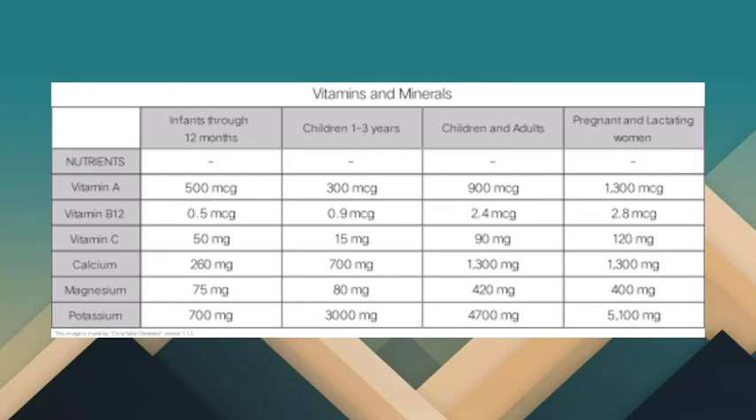Lastly, we have potassium. For infants, we have 700 milligrams. For children 1 to 3 years, we have 3,000 milligrams. For children and adults, we have 4,700 milligrams. And for pregnant and lactating women, we have 5,100 milligrams.